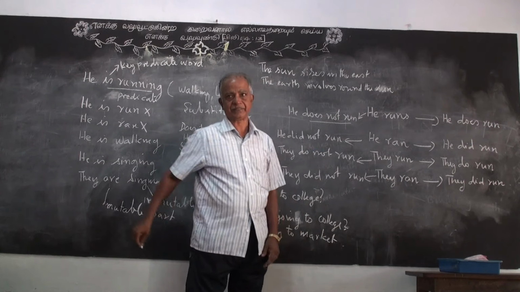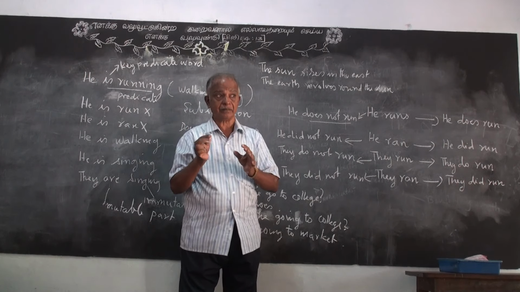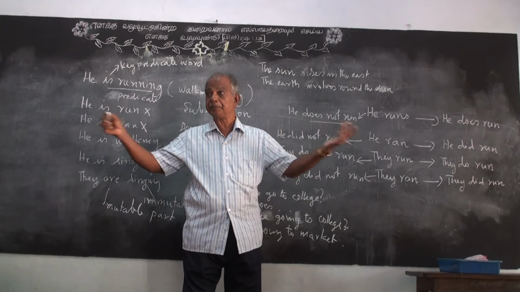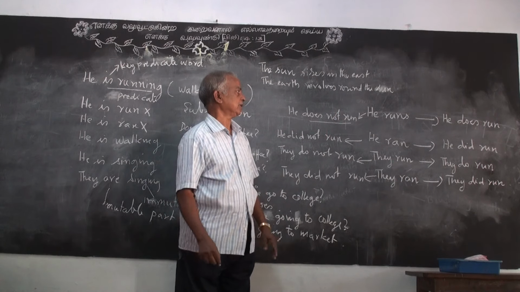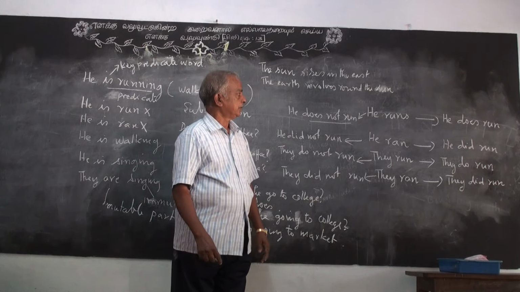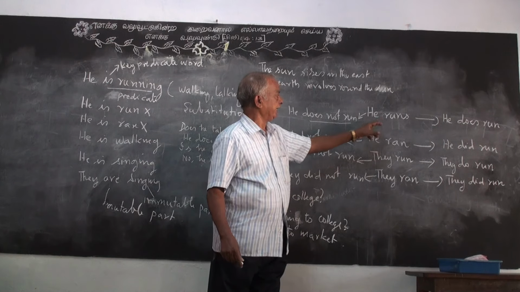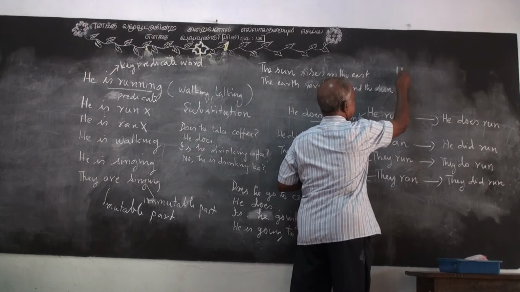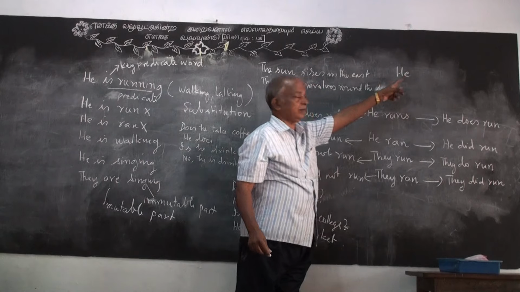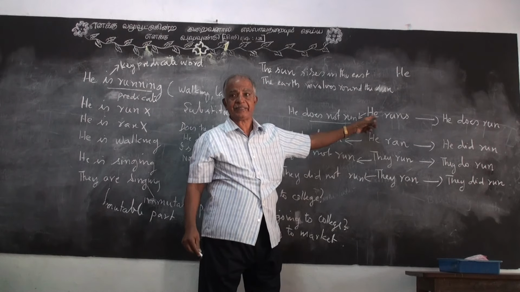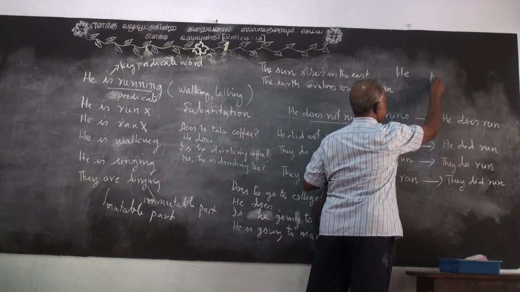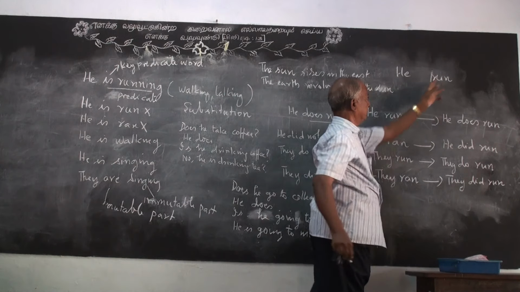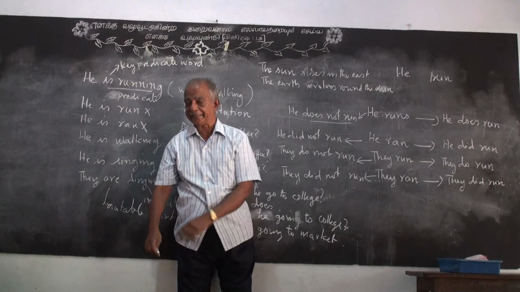This is a verbal phrase. You cannot change the structure. You cannot put the "not" at any place you like. "He does not run" is the usual arrangement. When we bring "he" to this place, we say this is the subject. Here it was "run," but now it becomes the predicate.